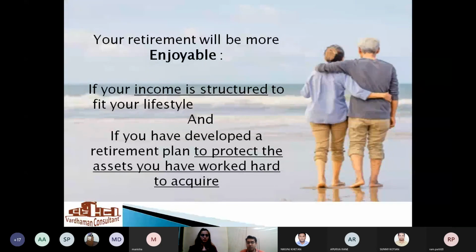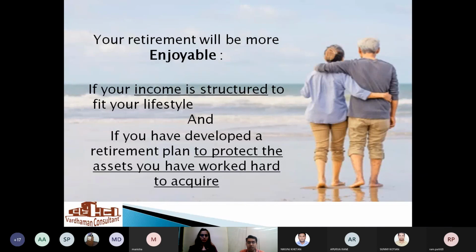There is something known as reverse mortgage. I don't know if anybody has heard of that. While buying a home, since you don't have the full money, you take a loan and repay in installments.